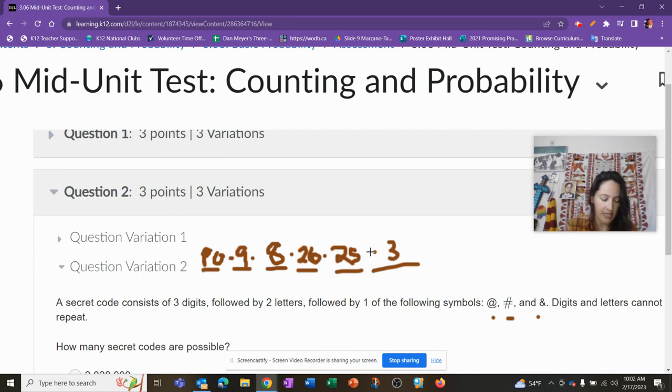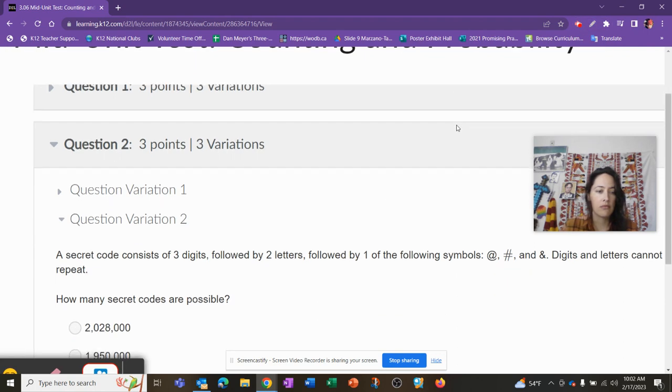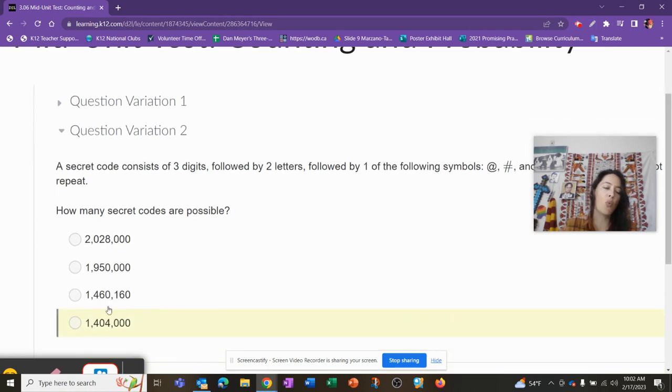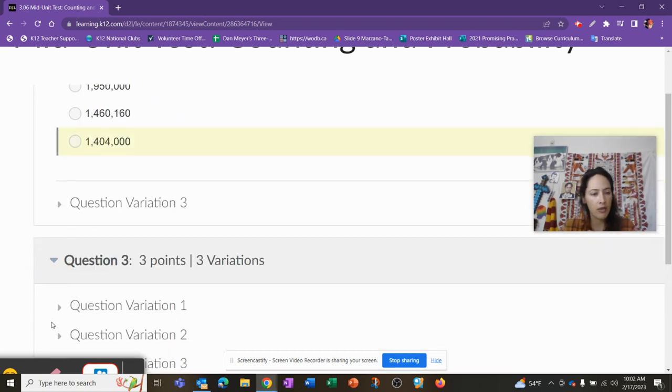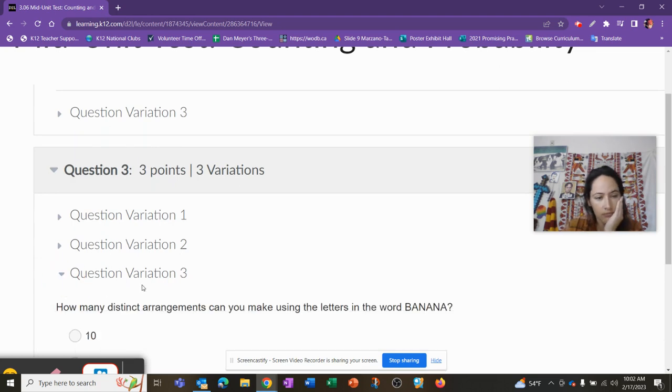9 times 10 times 9 times 8 times 26 times 25 times 3. We should get 1,404,000. Woo! 1,404,000. Cool. Same process and logic. If I went too fast, pause it. Got it? Pause it. Question 3, variation 3.